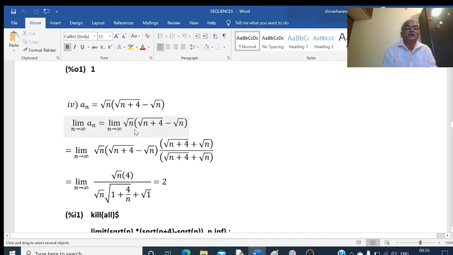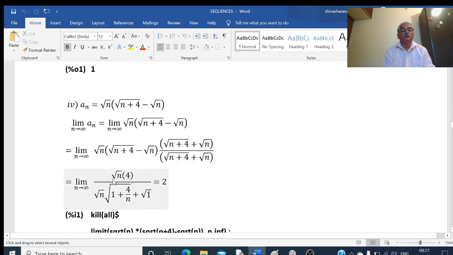For that, I will multiply and divide by root of n plus 4 plus root n. I will rationalize this. So that is root n into root of n plus 4 minus root n, multiplied by root n plus 4 plus root n, divided by root n plus 4 plus root n.